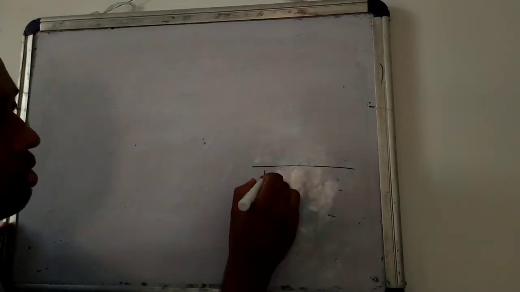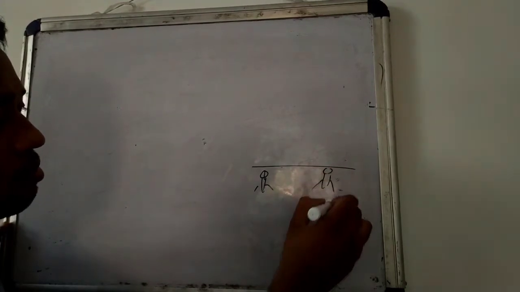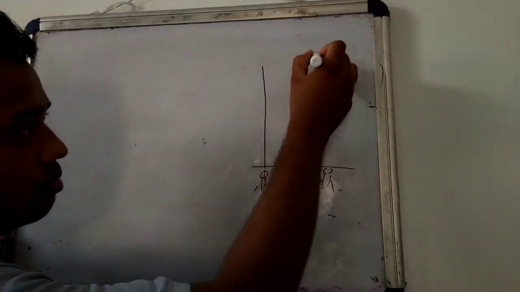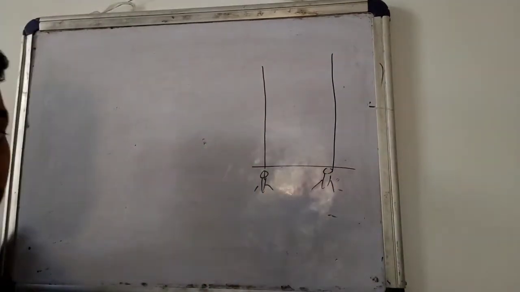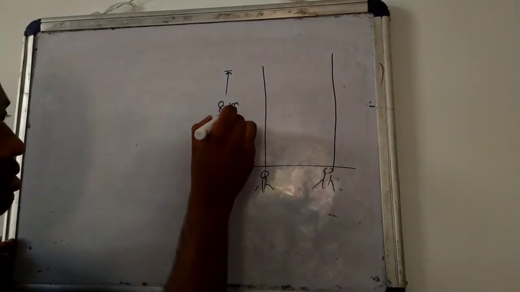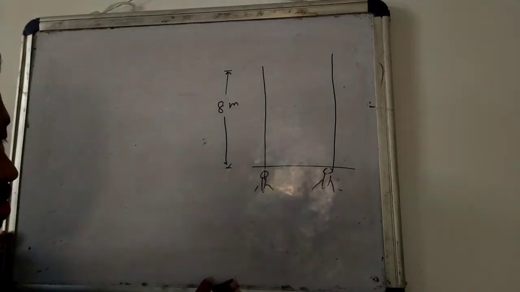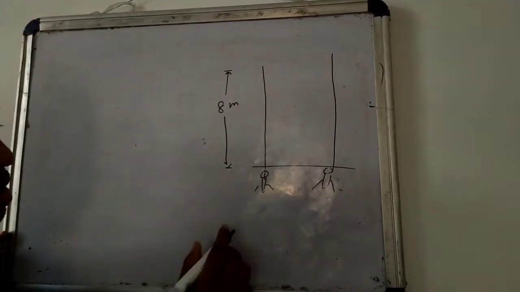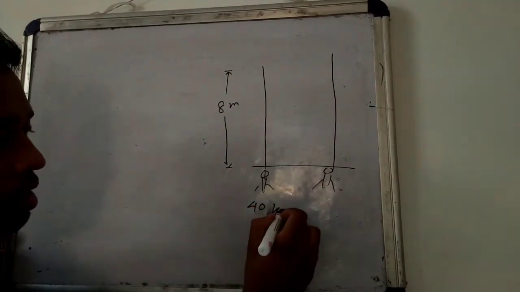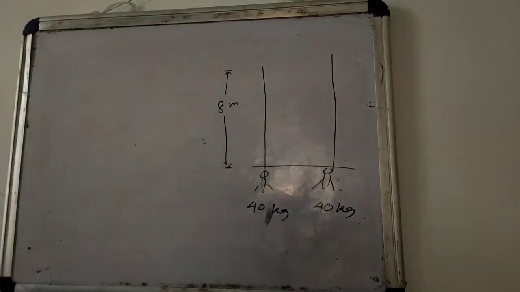Suppose there are 2 girls. Both are climbing a rope whose height is 8 meters. The mass of one girl is 40 kg and the other girl also has a mass of 40 kg.